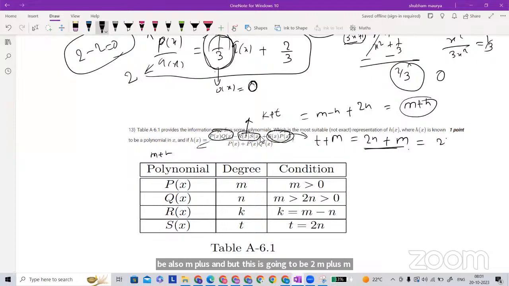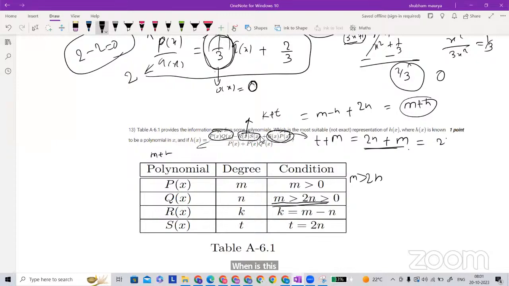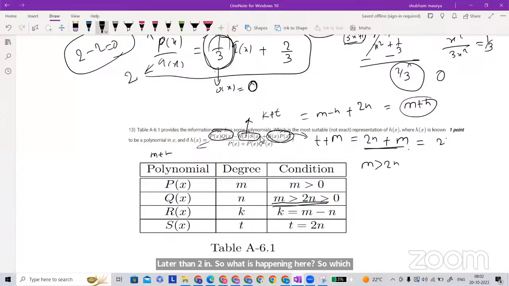Now, what is the condition written here? 2n is less than m, and m is greater than 0, right? So what is happening here? Which degree will sustain, either m plus n or 2n plus m? Because you are now adding, the one with the larger degree sustains. Are all of you getting what I am discussing here?